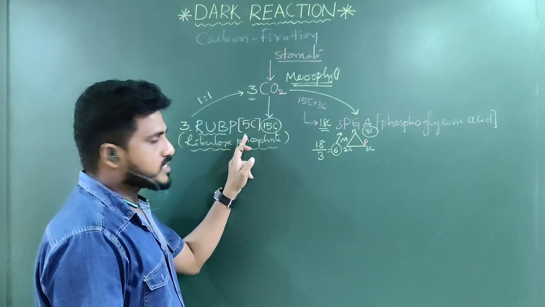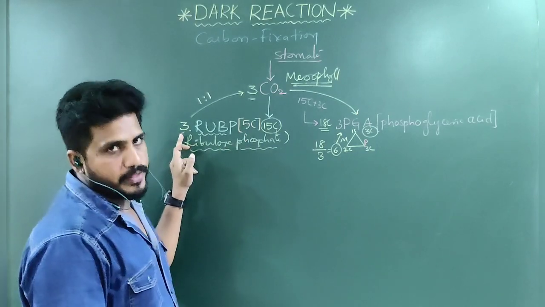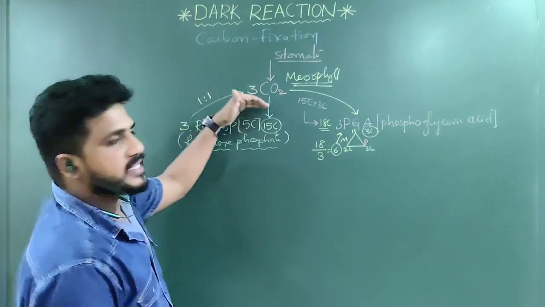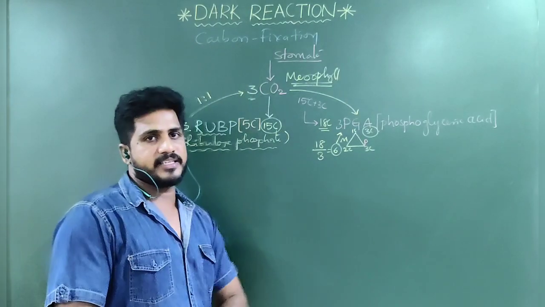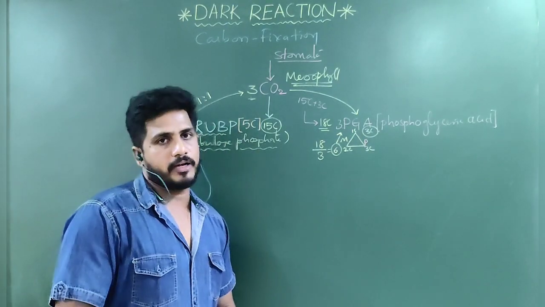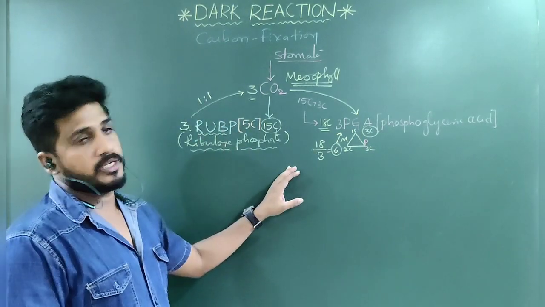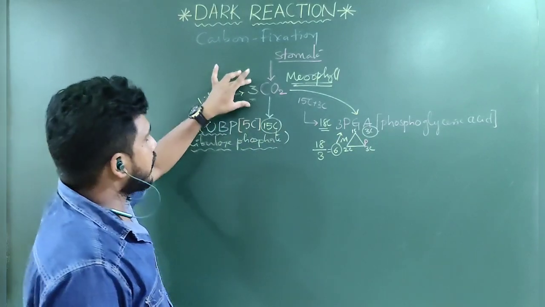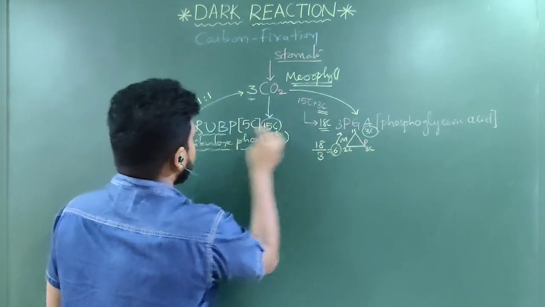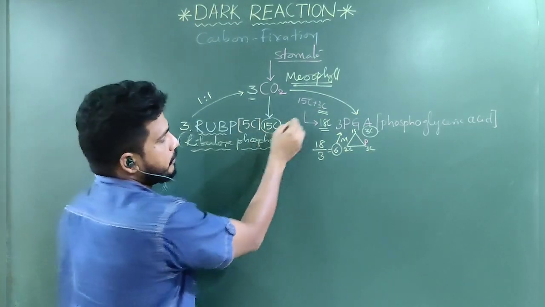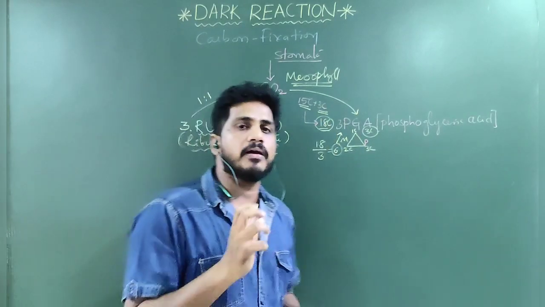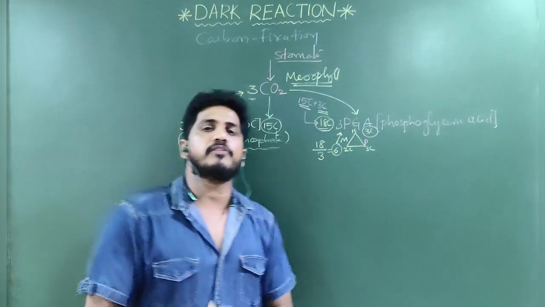RuBP, 1 molecule is 5 carbon. But 3 molecules we took. So 3 5s are 15. Clear? 3 molecules of RuBP accept 3 molecules of carbon dioxide. The reason is 1:1. 1 RuBP is enough to accept 1 carbon dioxide. According to the concept, I took 3 carbon dioxide, which consists of 3 carbons. And 3 RuBP consists of 15 carbons. So 15 carbons plus 3 carbons together make an 18 carbon component.